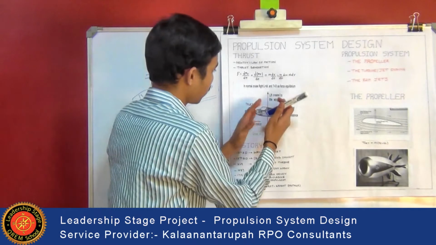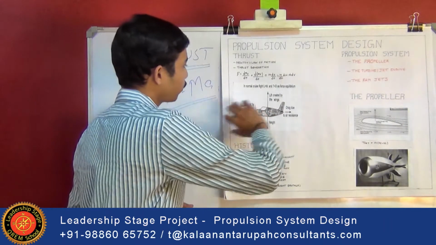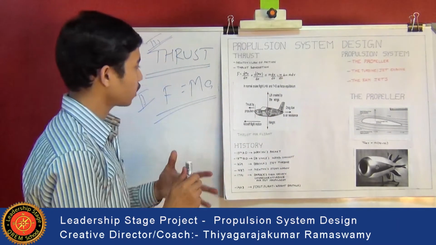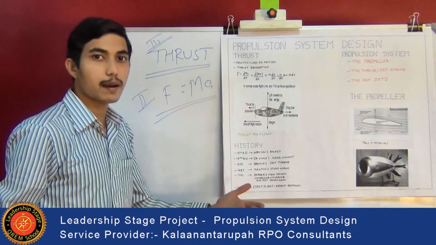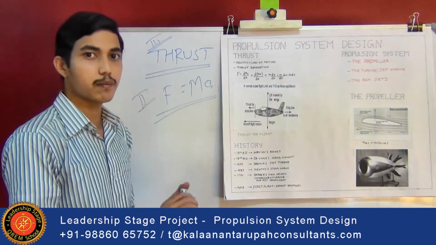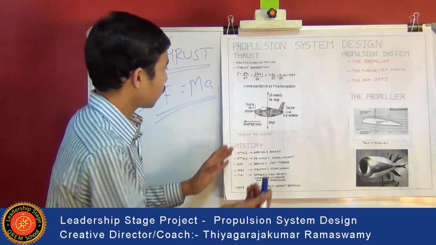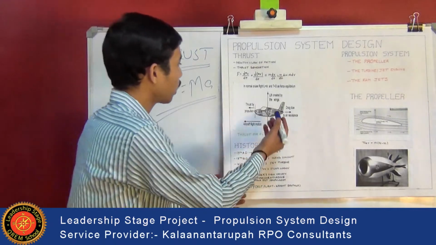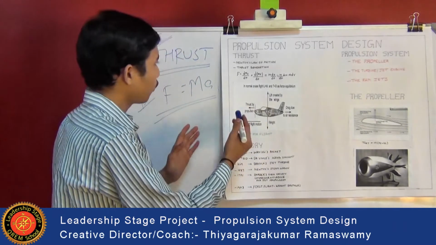Consider this flight structure. In order to create thrust, the fluid flowing in the direction opposite to the aircraft's flight motion is made to flow in the opposite direction by applying a force. This force can be applied by using a propulsion system. When force is applied by the propulsion system, according to Newton's third law, an equal and opposite force is also applied by the fluid, which in turn accelerates the propulsion system, and that is nothing but the aircraft which is attached to it. So this is the basis for how the actual propulsion system works.